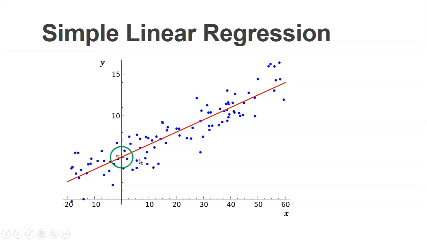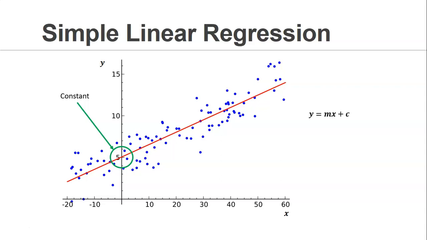Whenever this particular line intercepts or cuts through your y-axis, your dependent axis, or vertical axis, that is called the constant value. And that is how the constant is defined in y is equal to mx plus c. So this particular line, we can define with y is equal to mx plus c.